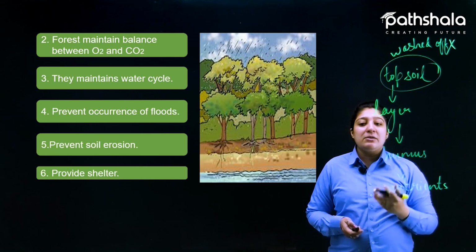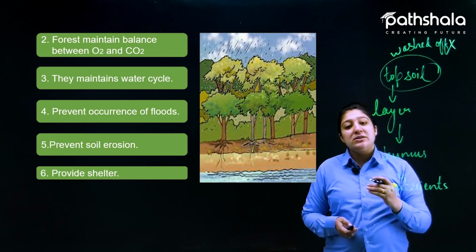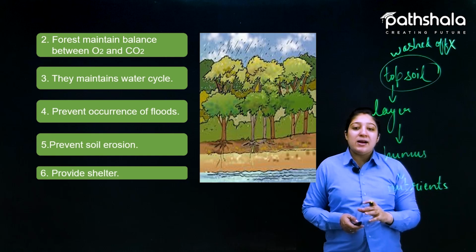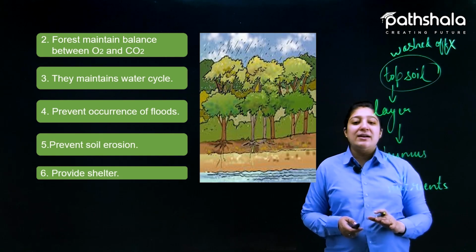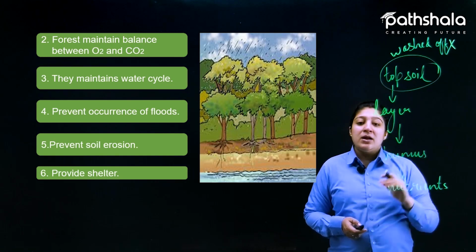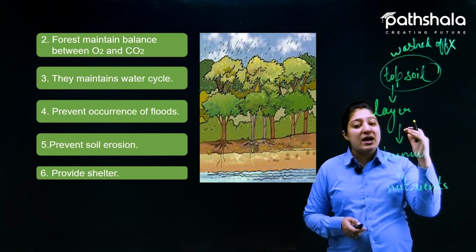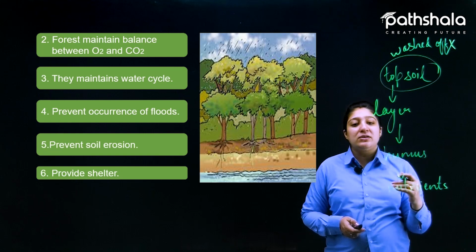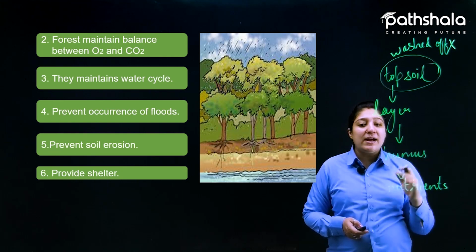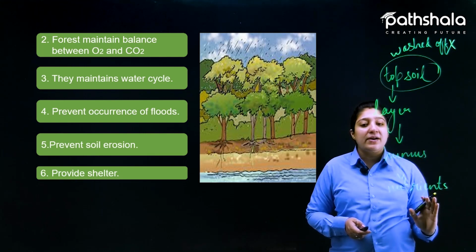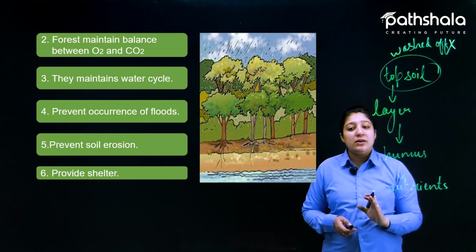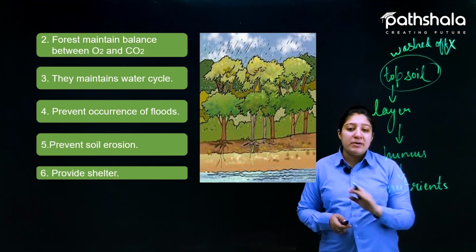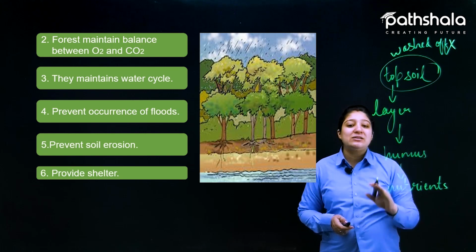The next important thing that plants do is they provide shelter. We already know that they provide shelter to many of the living organisms living in the forest. Some trees which are very large provide shelter to different kinds of animals, and the trees which are smaller provide shelter to different kinds of animals. So basically they provide habitat to all the living organisms living in the forest, right?